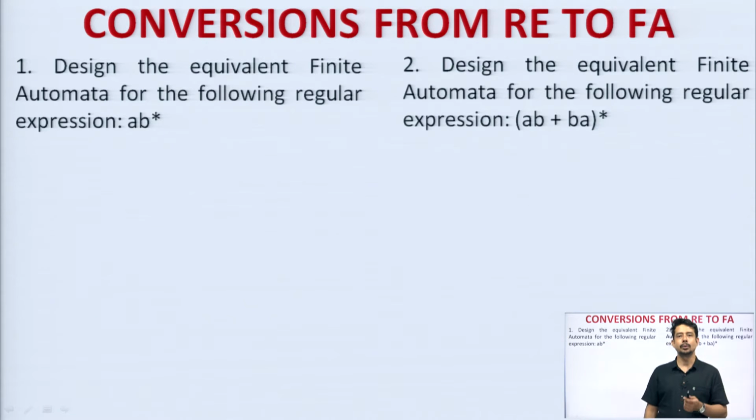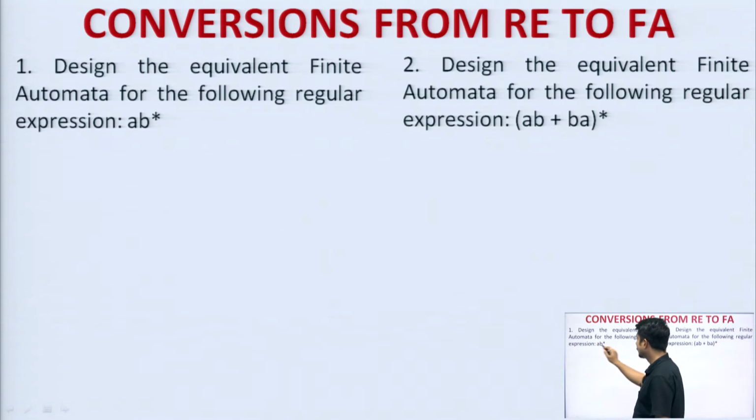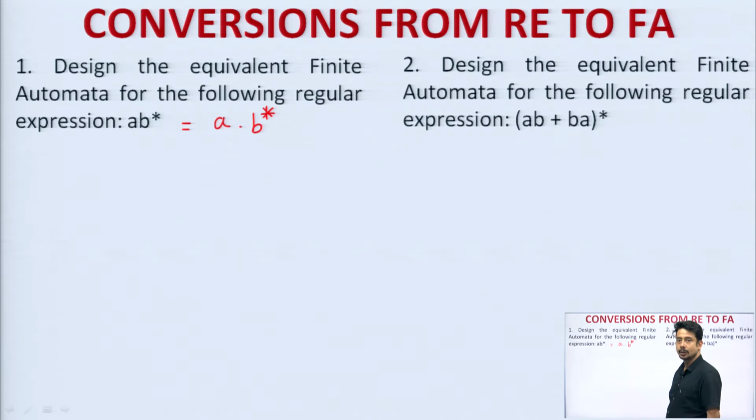Now, we will look at some examples of how to convert a regular expression into a finite automata or transition graph, based on the primitive expressions that we have seen. The first question says: design the equivalent finite automata for the regular expression a b to the power star. a b to the power star means what? a concatenation b to the power star. We know the a dot b structure, correct.